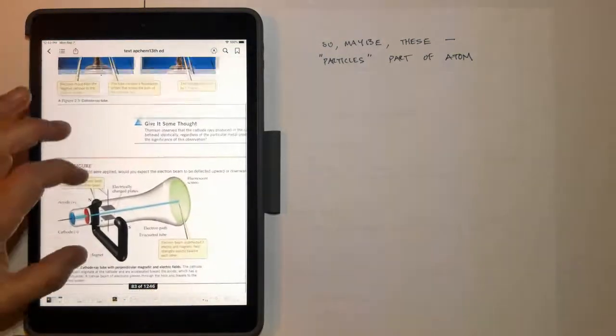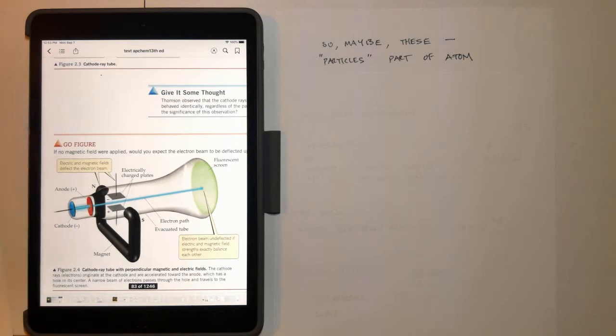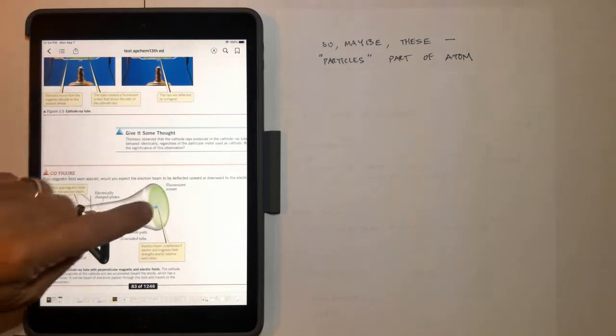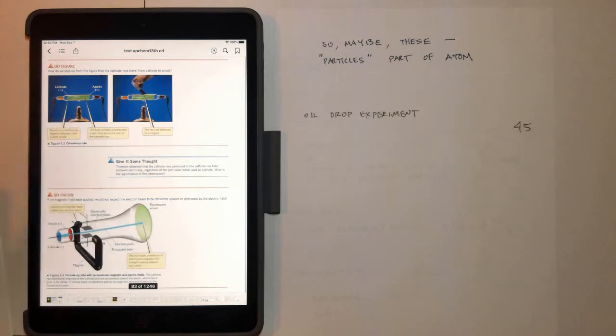Here's a more modern view of one. And you can see that they actually can take little charged plates across this cathode ray right here, and then they can cause it to bend in different directions and actually make a fluorescent screen, or maybe make something that looks like movement. Some of the first ways that they started to make moving pictures, other than just flipping through a book or lots of pictures up on a screen, were with these types of rays.